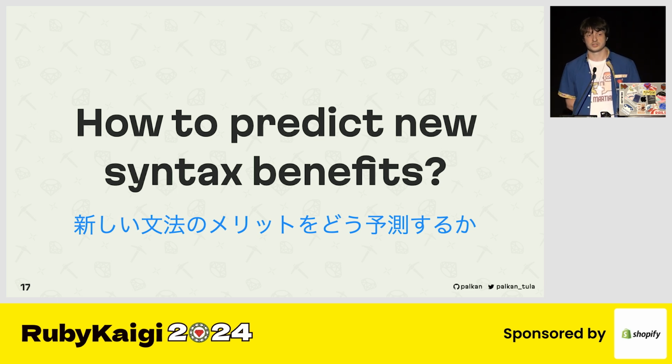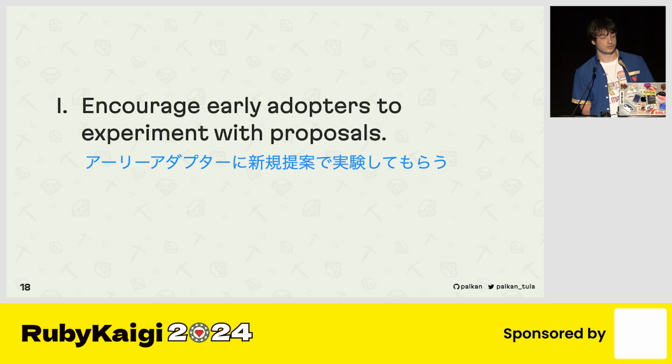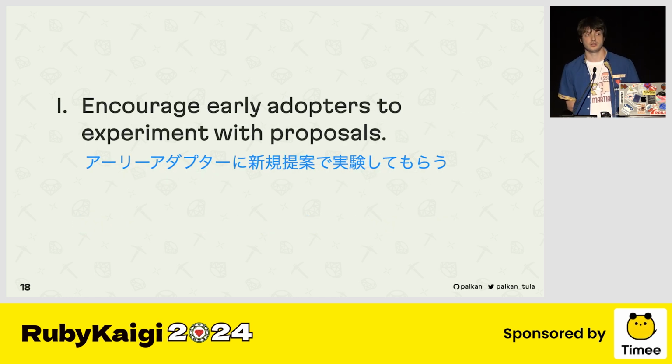Because when it's still a proposal, it's just like a text written in the issue tracker, maybe a branch somewhere in the fork, but it's hard for a regular user to use this new feature and give feedback. That's the first thing we need to do when we want to evaluate new syntax proposals. We need to bring more people to experiment with it, to find corner cases, to share their use cases, their examples, because that would probably convince the core team and Dmitriev himself to finally merge this feature.